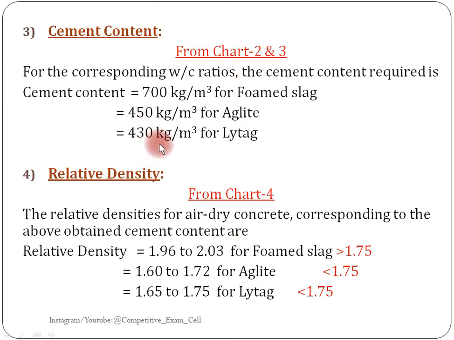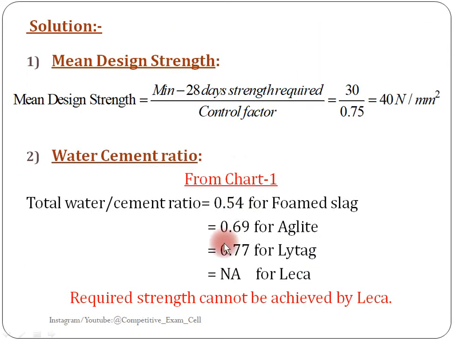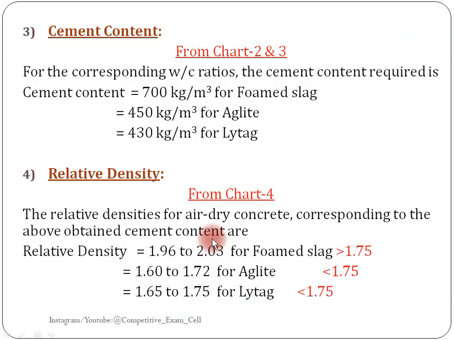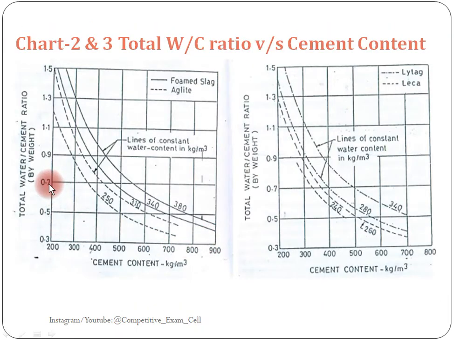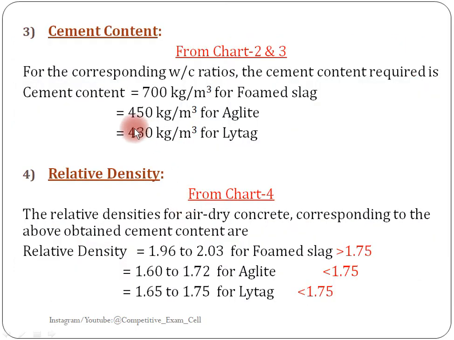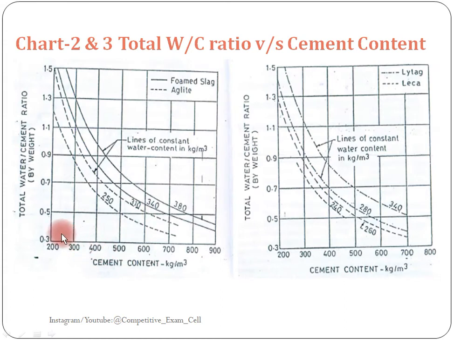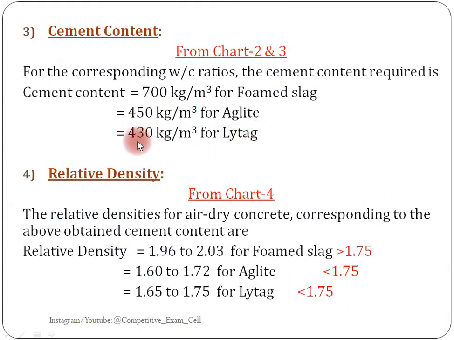Next, again for the same water cement ratio 0.69 for Aglite. Again trace the line from 0.69 towards the Aglite where it touches. From that, drag the line towards the x-axis. So here you get 450 kg per meter cube from 0.69. Clear? Next, again for another aggregate, that is Lytag. Here we will get 430 kg per meter cube.